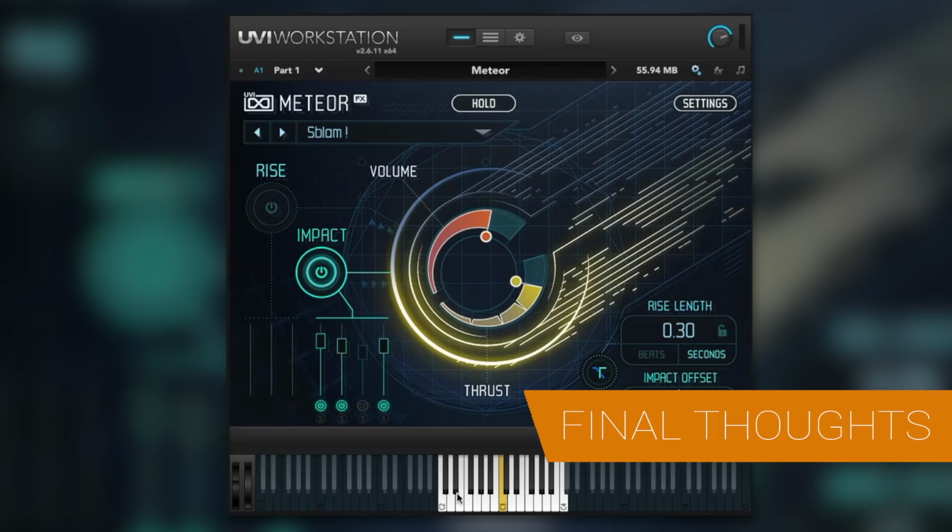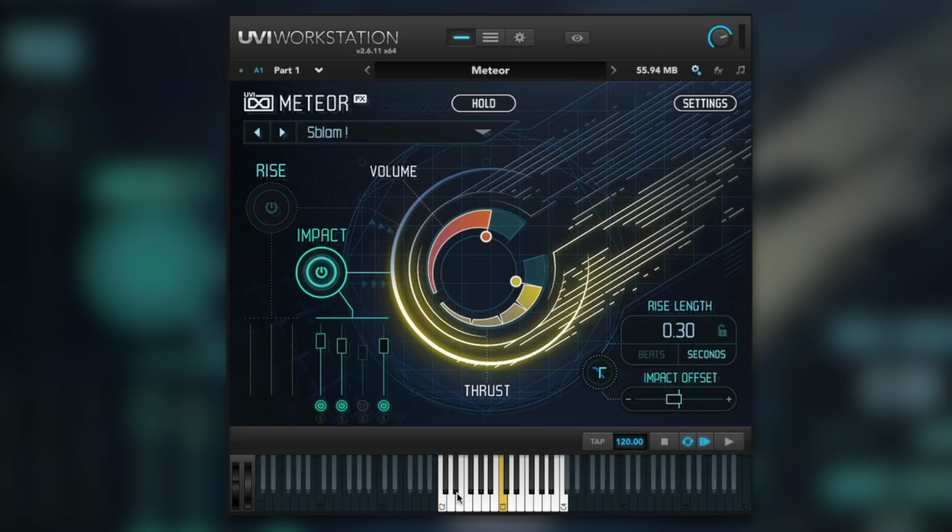Very cool. So what's my final thoughts on Meteor by UVI? Well, I've got to be honest, this is the most amount of fun I've had on a Friday in a long time. I don't know what that says about me, but I've got a subwoofer in my studio and playing with this, well, it's epic. My bottom hasn't vibrated this much in a while. I would say this is quite a niche product, but if you're looking for dramatic, epic sounding rises and impacts and things that just go thud in a really massive way, well, you've got to check this out.